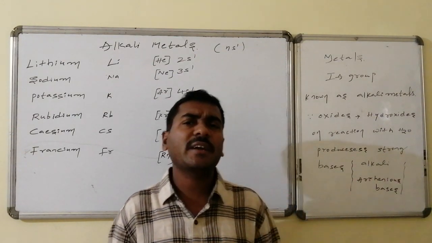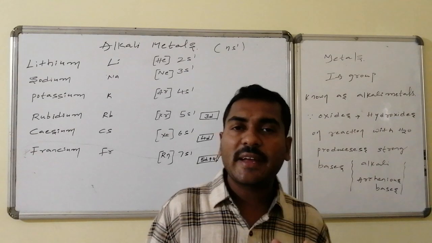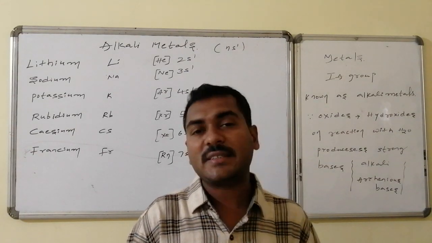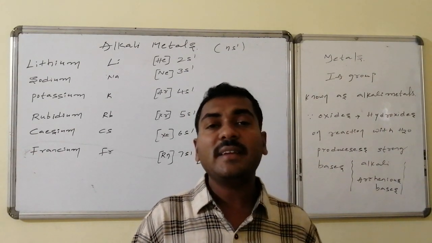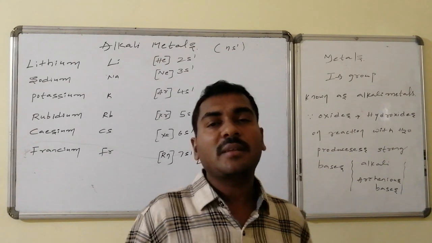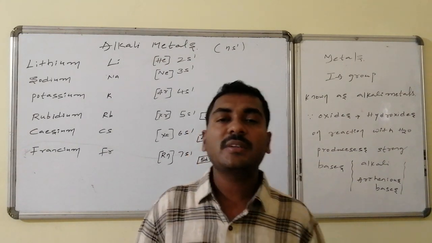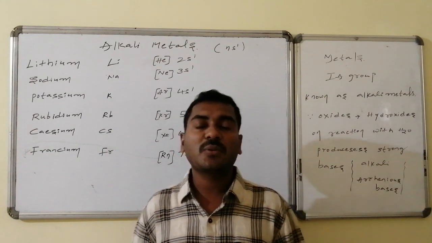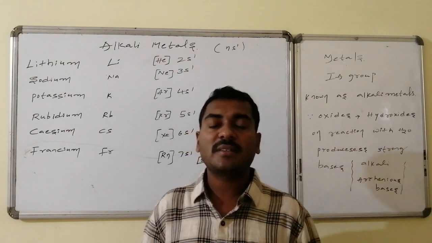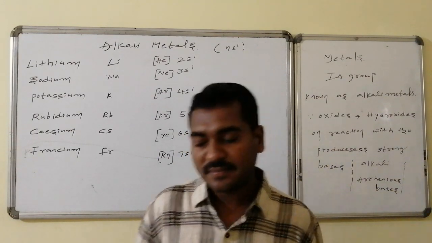These are very reactive. Due to their high reactivity, they are never found in the free state; they are always present in the combined state. This is the basic introduction related to the alkali metals, which are also known as first A group elements. Let us go for the occurrence.